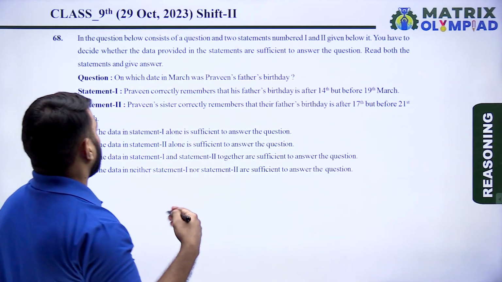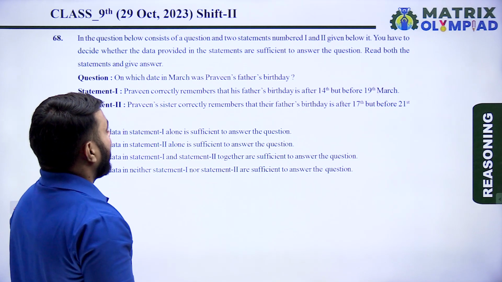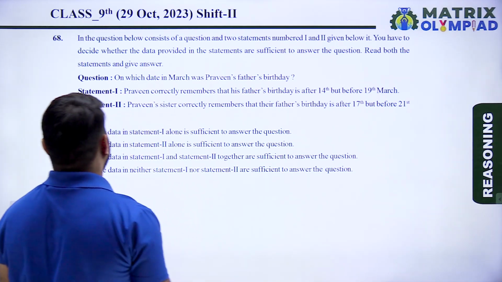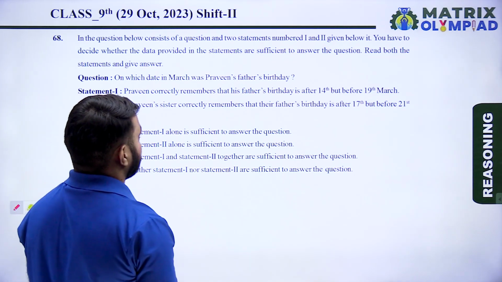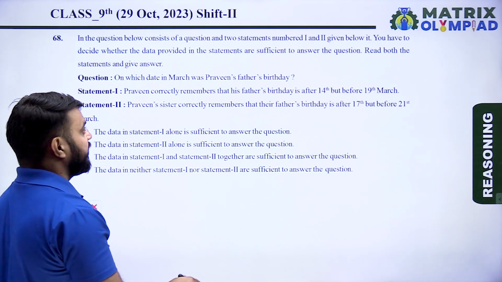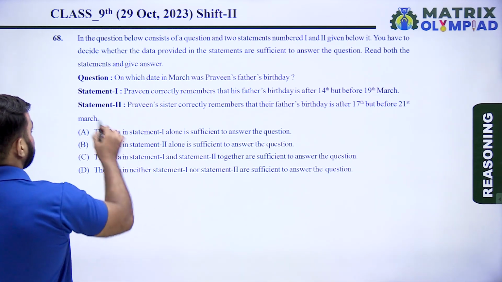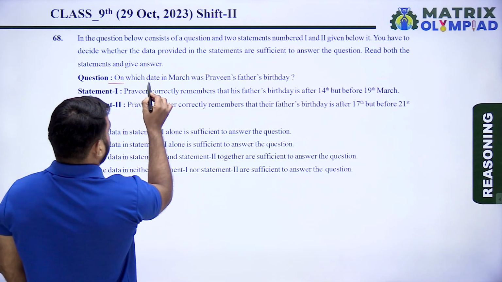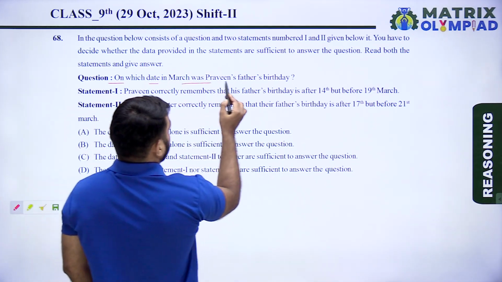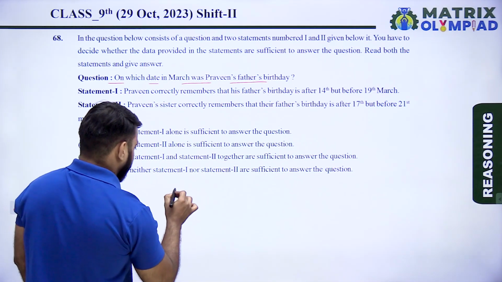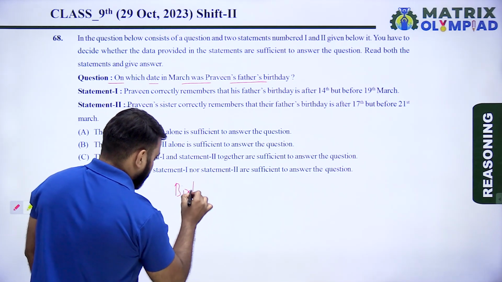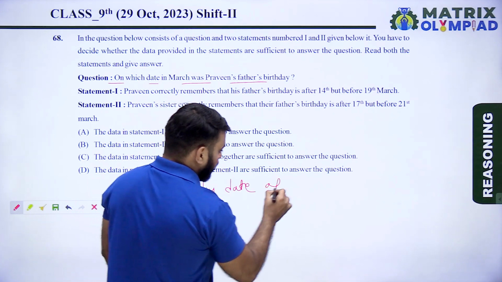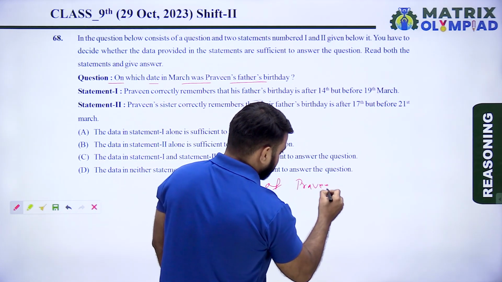The question below consists of a question and two statements, first and second, given below it. You have to decide whether the data provided in these statements is sufficient to answer the question. Read both these statements and give the answer. So the question is, find on which date in March was Parveen's father's birthday. So find the birthday date of Parveen's father.